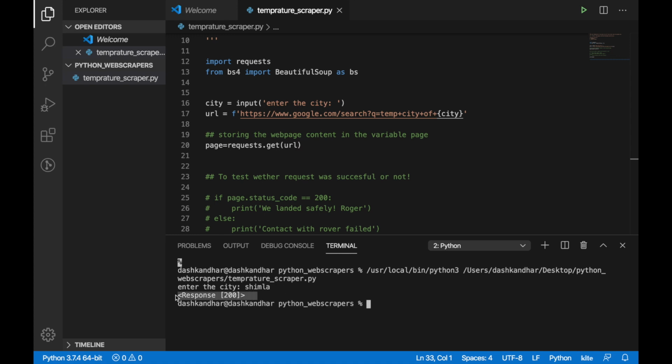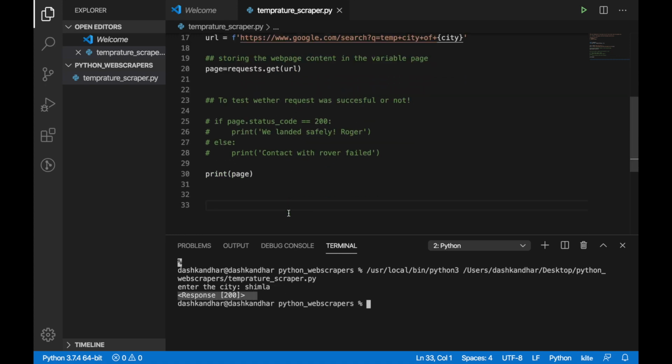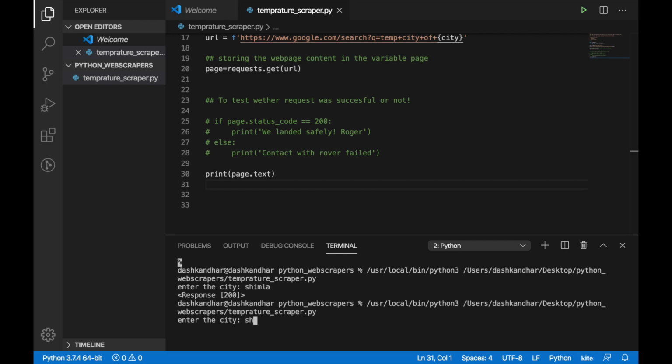So there is this thing, it says response, there is some response, but you cannot directly, explicitly call this response. So what I can think of is another function, which is text. So we'll be using text and it is getting the whole data. I'll be explaining momentarily what text is, but right now let's run this and check. So Shimla again, I'm fond of Shimla.